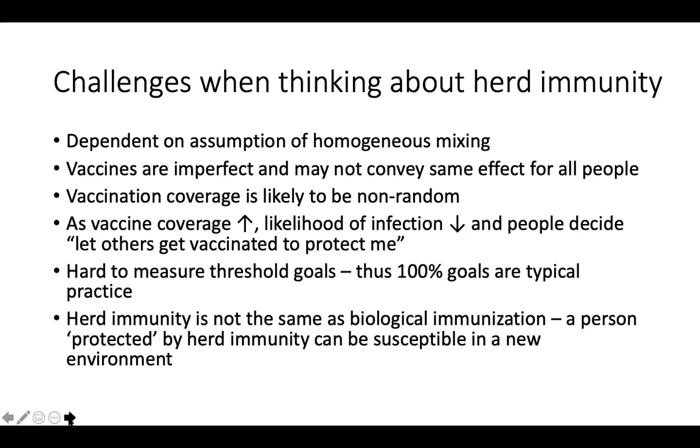It's really hard to measure threshold goals. It's really hard to track the population and how many people are immune to a condition versus not. So while the threshold is really important in concept, our public health officials are often striving for 100% coverage among those eligible, because it's really hard to gauge whether we've reached 82%, or whether that's the target. So often it's just advocated to target 100% of those who are eligible.